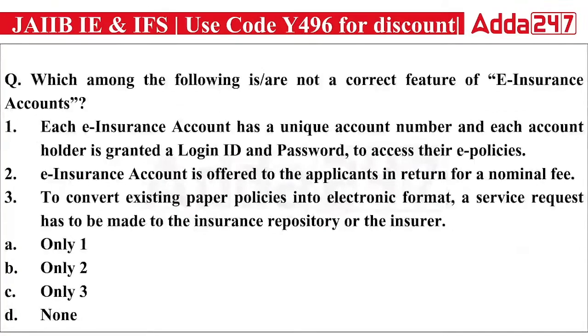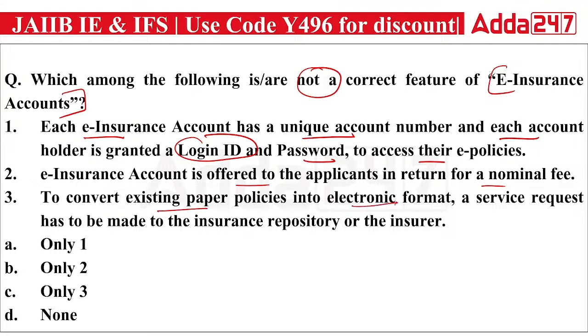Now, which among the following is not a correct feature of an e-insurance account? First, each e-insurance account has a unique account number and each account holder is granted a login ID and password to access their policy. Second, an e-insurance account is offered to the applicants in return for a nominal fee. Third, to convert existing paper policies into electronic format, a service request has to be made to the insurance repository or the insurer.